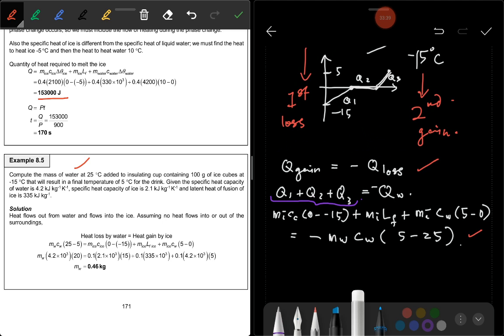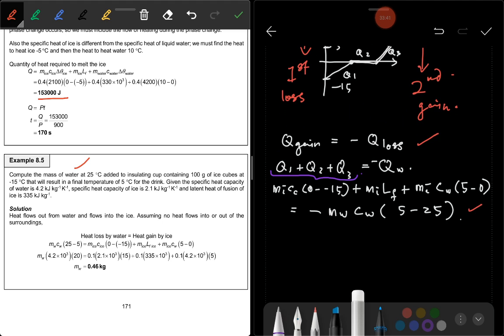Okay, hope you are clear about this one. So from here, you calculate it yourself and try to get the mass of water. The question asks you about the mass of water. Okay, this is how you are going to use heat gain is equal to minus heat loss. This example and this concept is very important. Normally, you are asked about this one. You are tested about this one in your test.